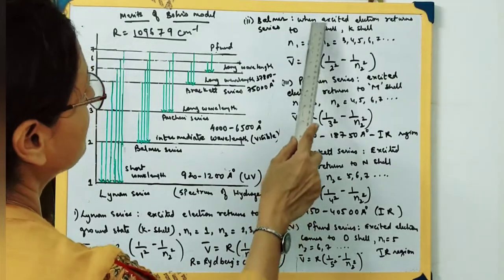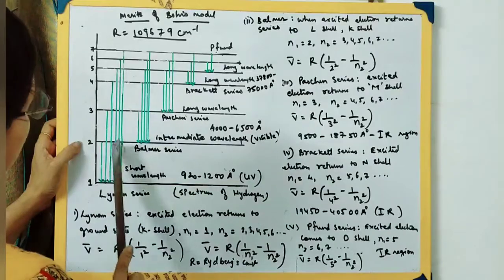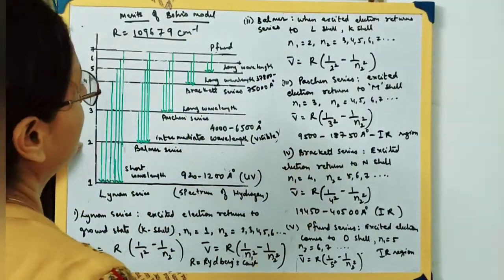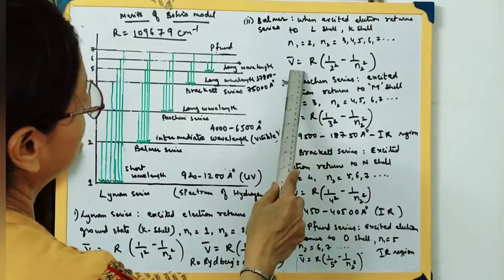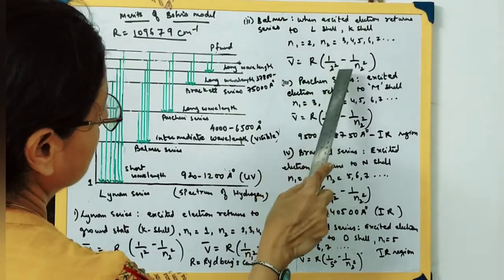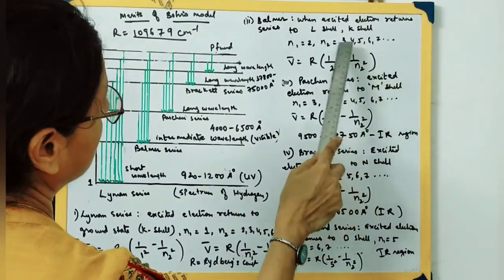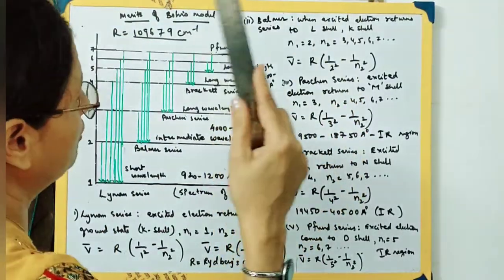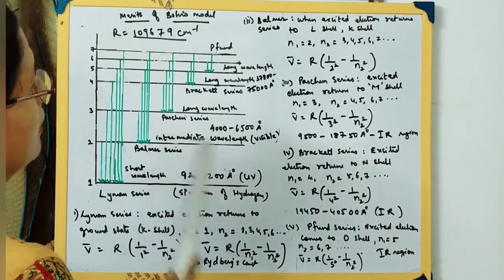So we can write that when the excited electron returns to the L shell, the second energy level, N1 will be 2 and N2 will be 3, 4, 5, 6, 7. So V bar, the wave number, is equal to R, Rydberg's constant, times (1 by 2 square minus 1 by N2 square). This N2 depends on where it is returning from: the third, fourth, fifth or sixth energy level. And it gives rise to the Balmer series.